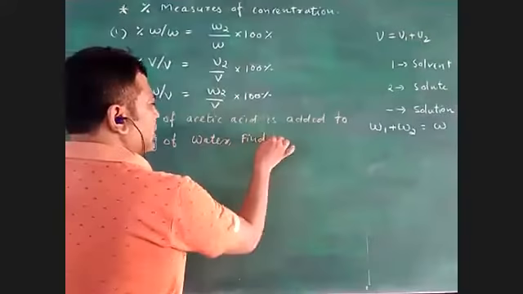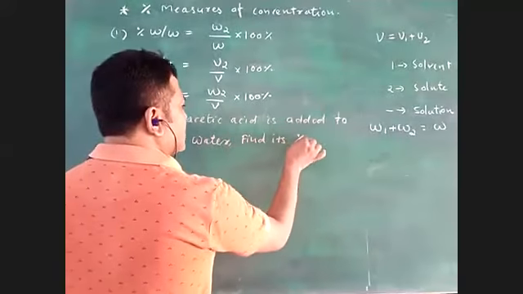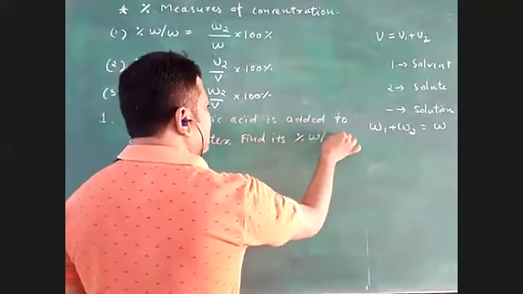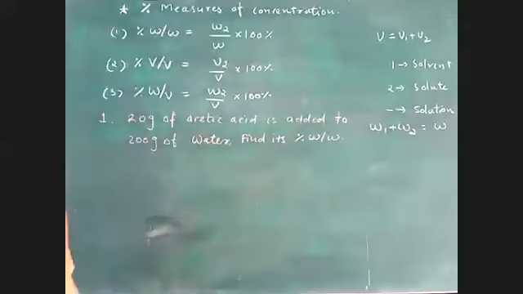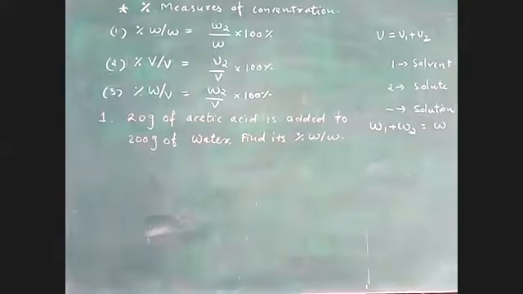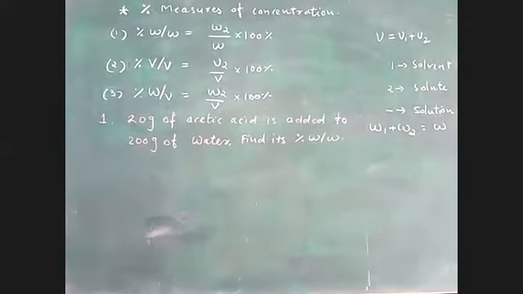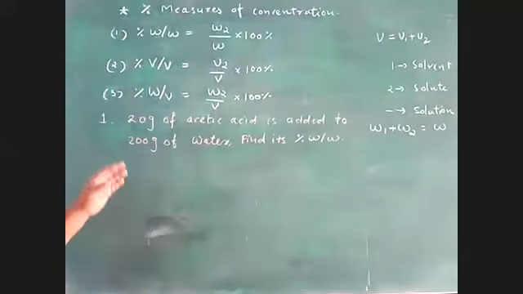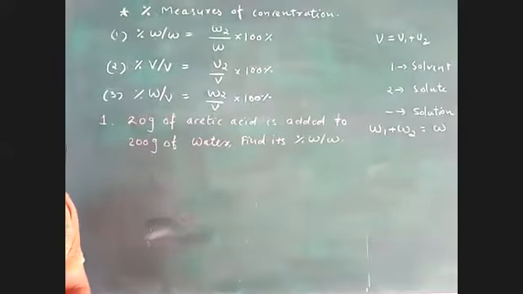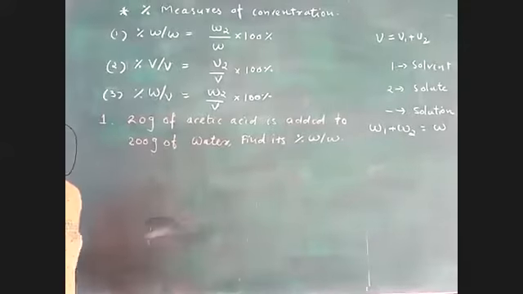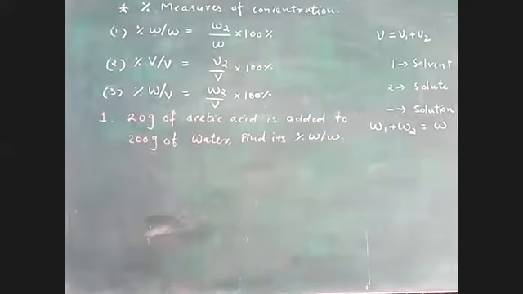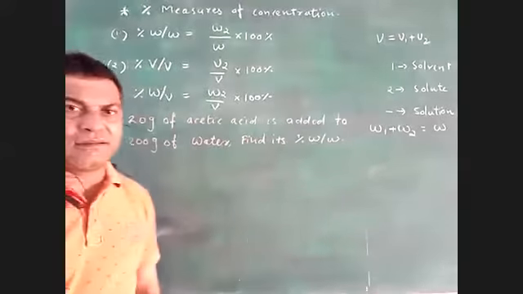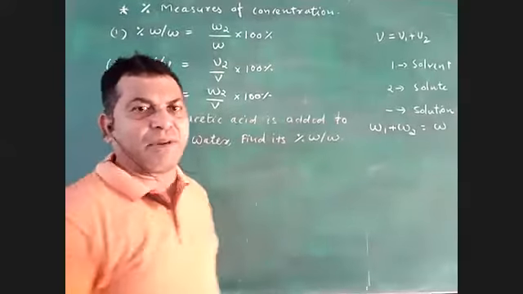Find its percentage W by W. This is the question: if 20 gram of acetic acid is added to 200 gram of water. Rudra's answer is 11. Rudra, what answer did you get? 11. First the formula will be applied.